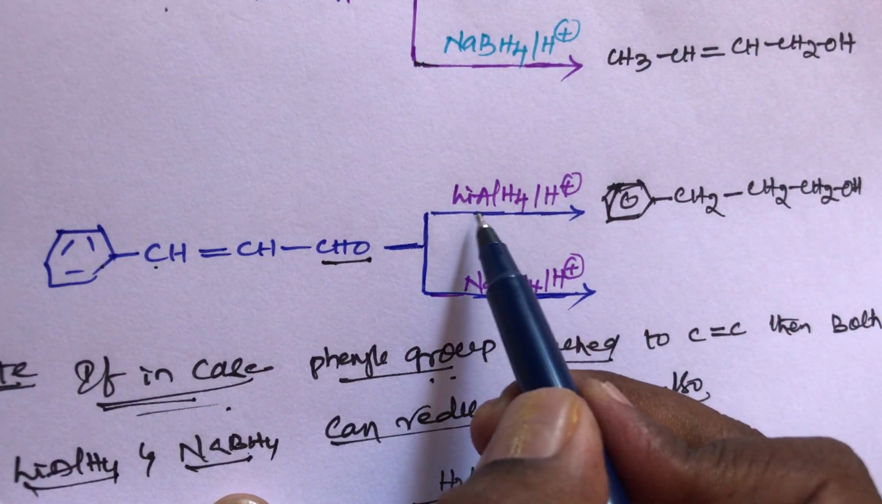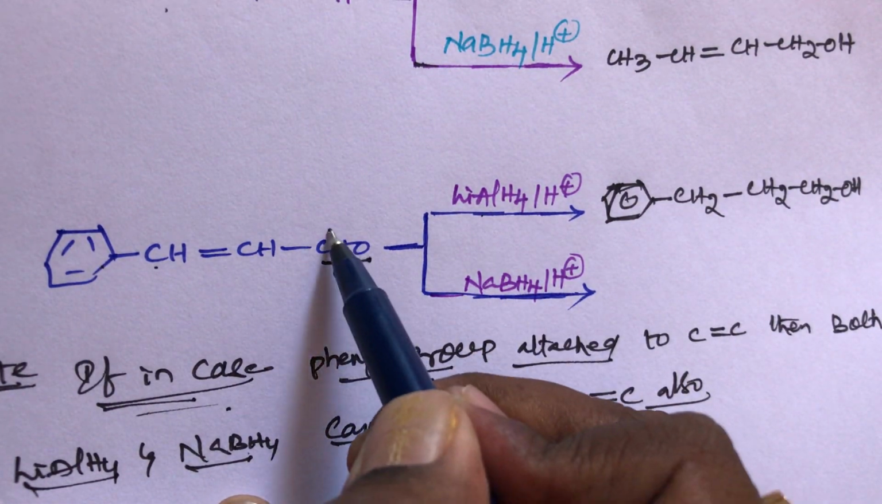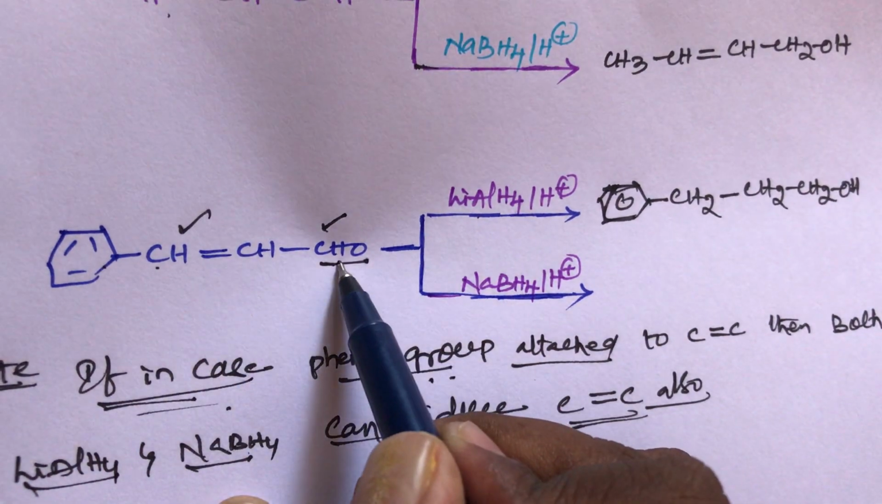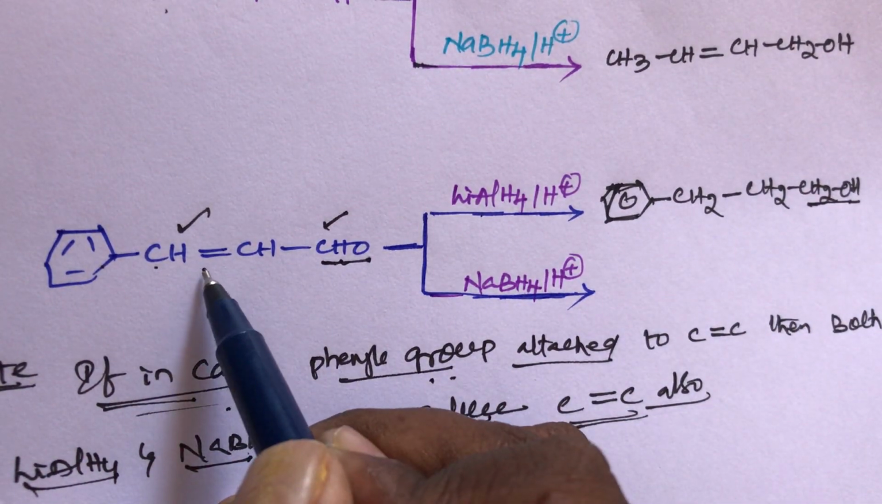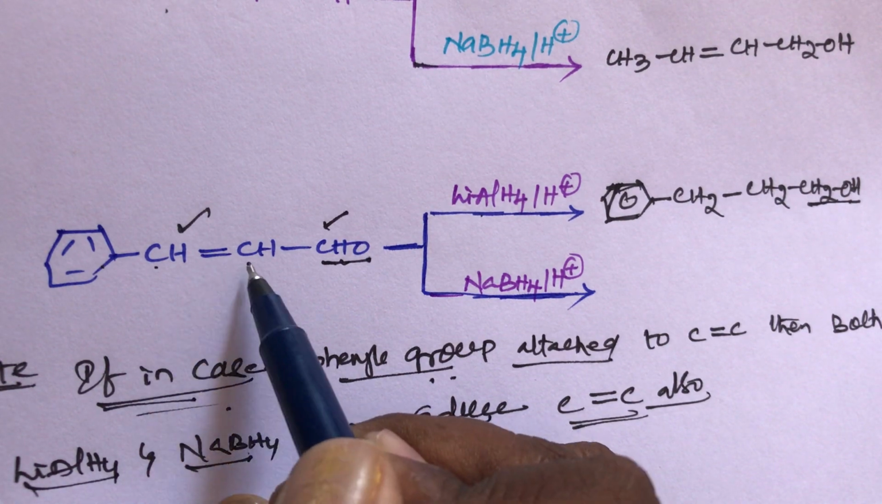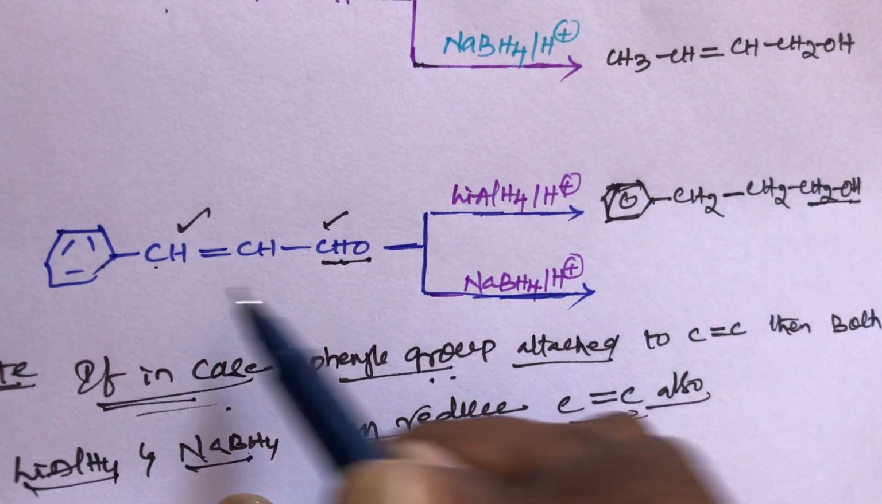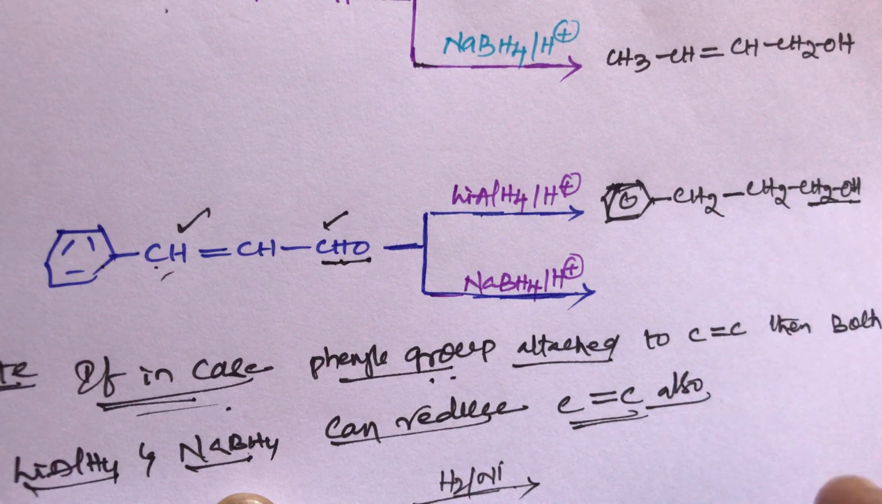So lithium aluminum hydride can reduce both the aldehyde group and the double bond. The aldehyde group is converted into a primary alcohol, and the C double bond CH double bond is converted to a single bond. This is also very important. Lithium aluminum hydride can reduce both the aldehyde group and the double bond.